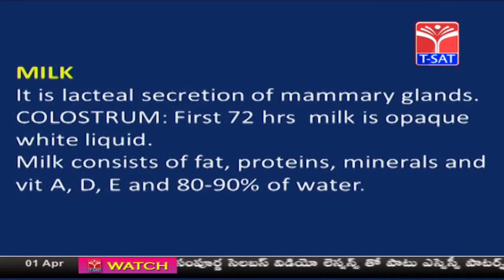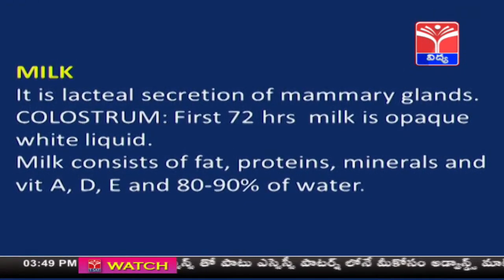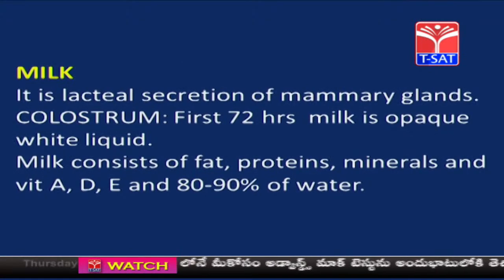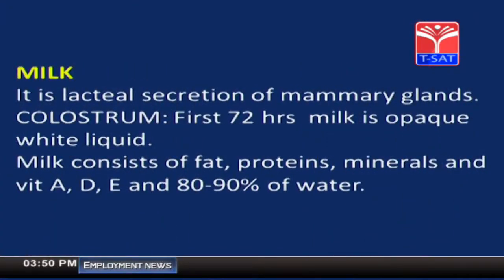What is milk? It is the lacteal secretion of the mammary glands. When a calf takes birth, for 72 hours some opaque white colored liquid will be coming out before the milk production, and that is called colostrum. That is very healthy for the calves. Then after 72 hours, milk will be coming out. Now, what does milk contain? See children here, it contains fats, proteins, minerals as well as vitamins such as A, D, E, and